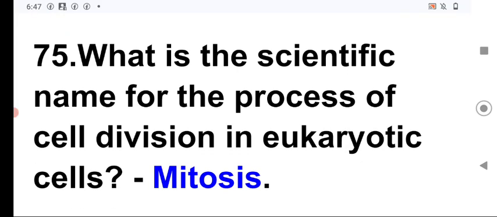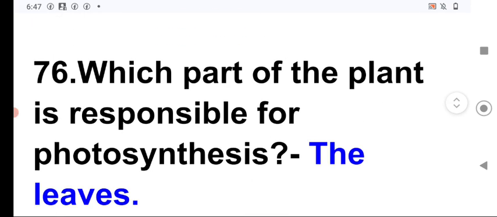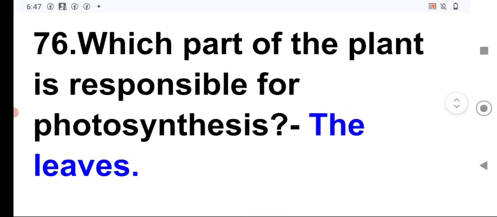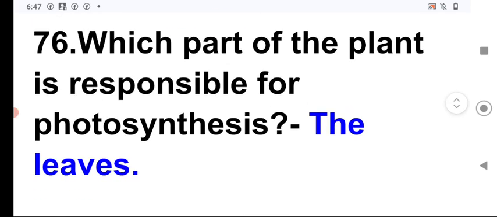It is the mitosis. Next question, which part of the plant is responsible for photosynthesis? It is the leaves. Leaves contain chlorophyll in its chloroplast, which absorbs the sunlight, and so the leaves are known as the organ of photosynthesis.